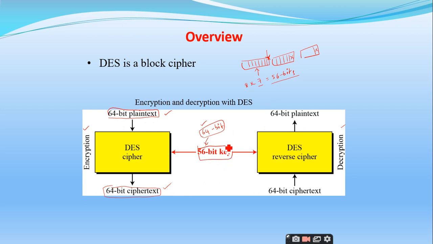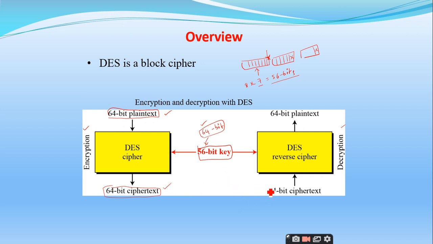This particular terminology is very important. So if somebody asks you what is the key size of a DES algorithm, you should say that it is a 56 bit key, right? Even the 64 bit key answer is also correct, but you should support your answer by saying that it has been reduced from 64 to 56, right? Is it clear up to this point?